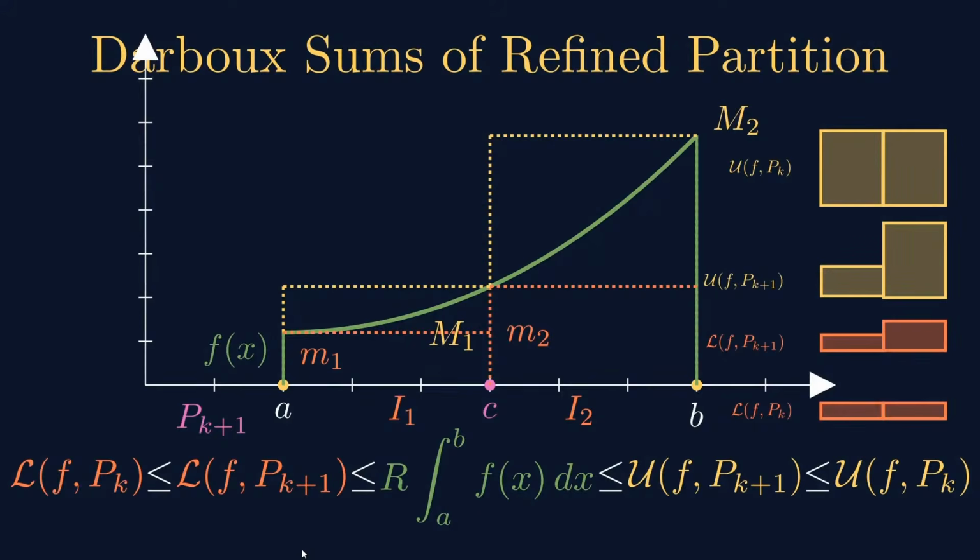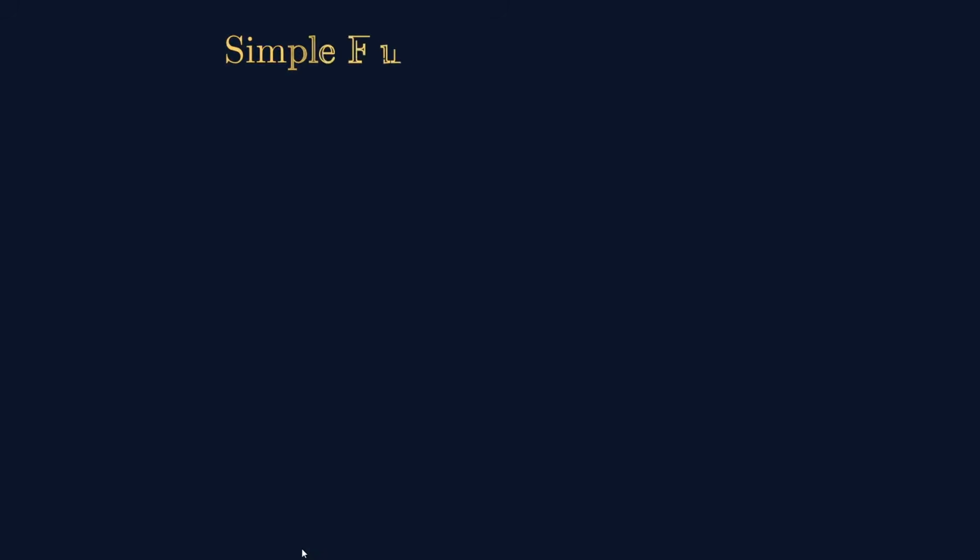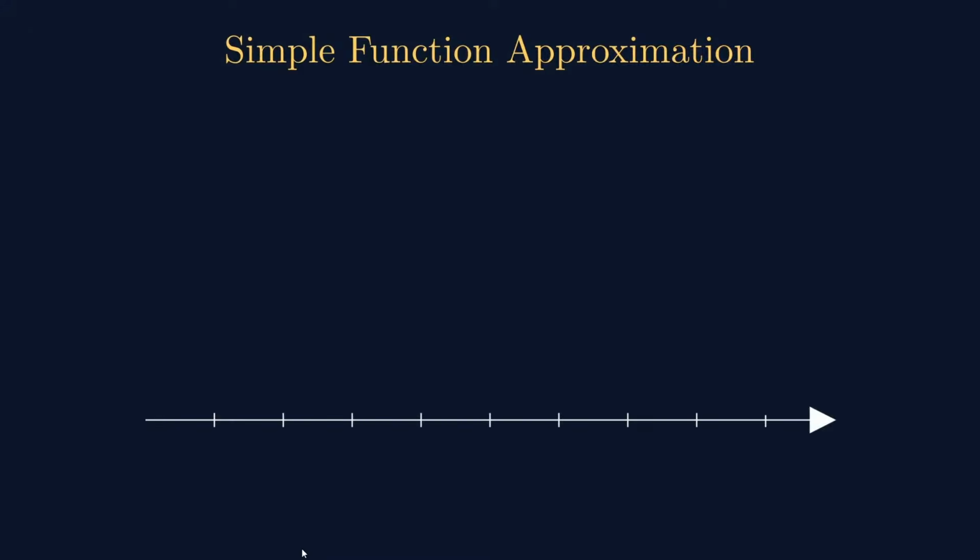So you have this basic inequality. This is true for each refinement partition. This is true for each partition you get on refinement. Okay, now let us see the visualization of the simple function. Then let us talk about the simple function, because in Lebesgue theory of integration, we define integration from the simple function.